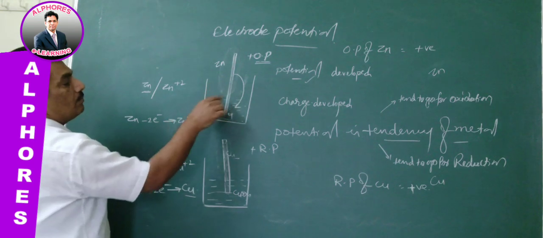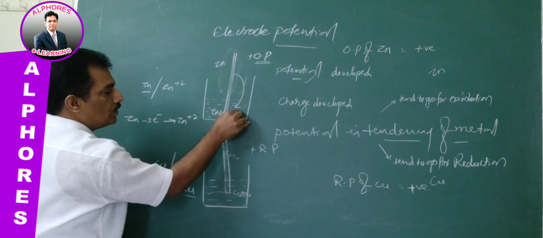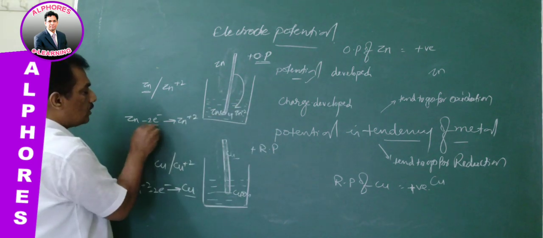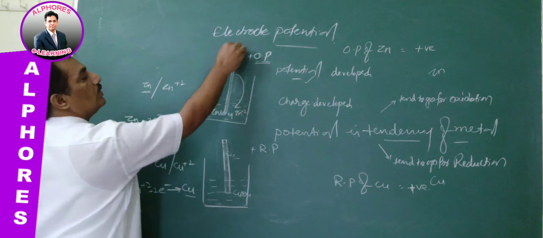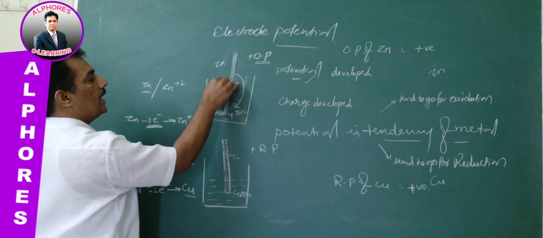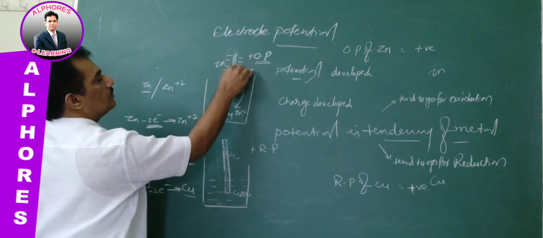These zinc atoms, by releasing electrons, by leaving the electrons back, are jumping into the solution in the form of Zn+2. That means all these electrons are accumulating around this zinc rod, and that accumulation of electrons leads to negative charge. Just observe.